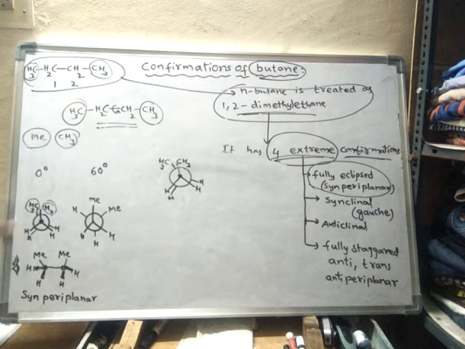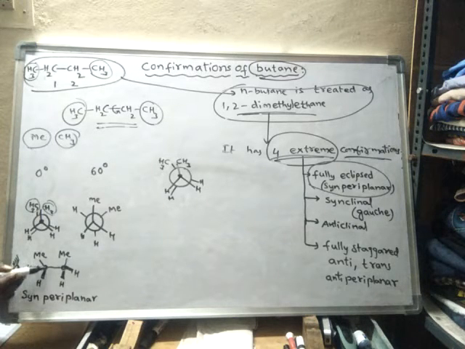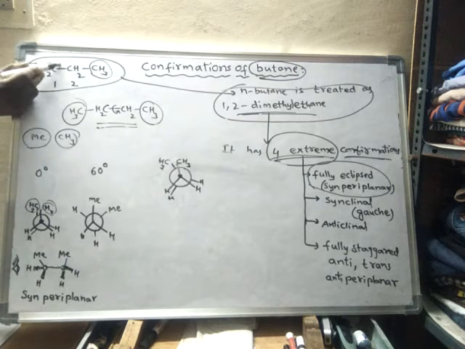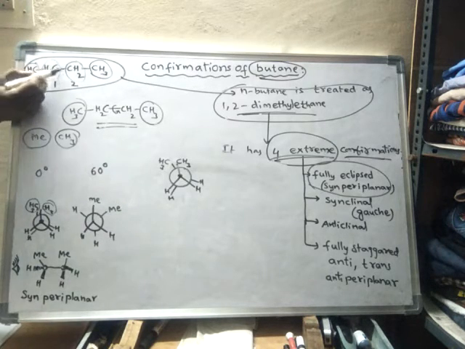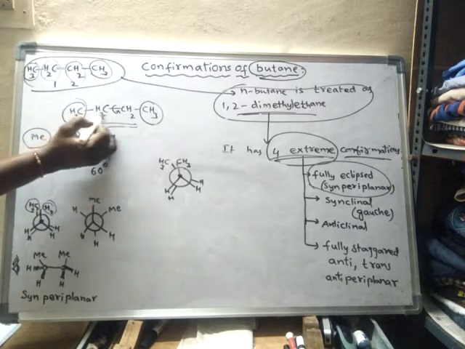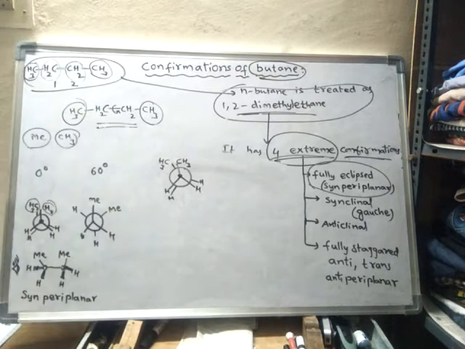See, look here, this is fully eclipsed, or syn periplanar. If I draw the line structure, or Sawhorse projection, what happens if I observe from this side? From this side, if I observe by keeping my eye here, this will be the first carbon and this will be the second carbon. On this carbon, a methyl group is present. So this carbon is treated as the first carbon and this carbon as the second carbon. Between these two carbons there is a single bond, so rotation of that bond takes place.